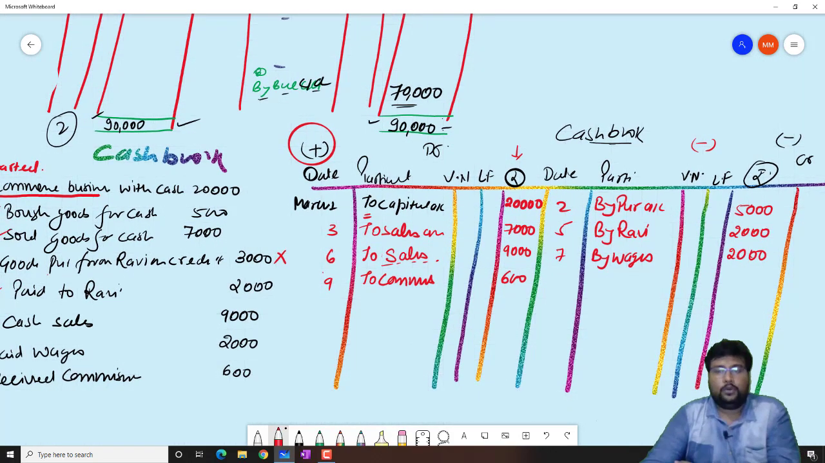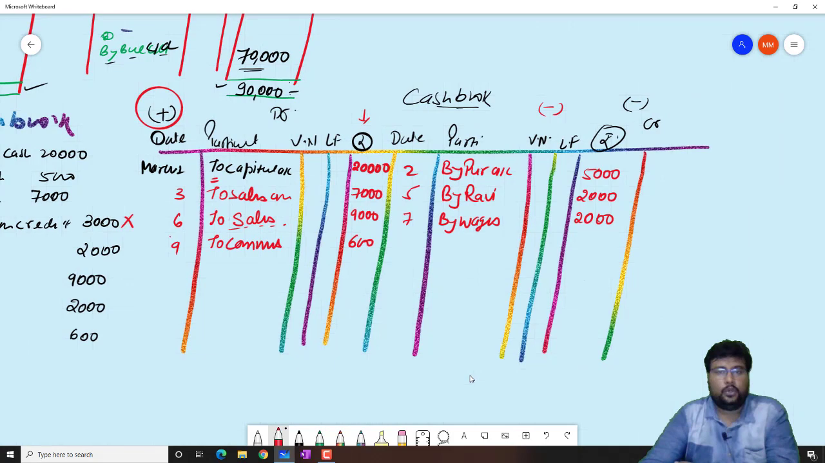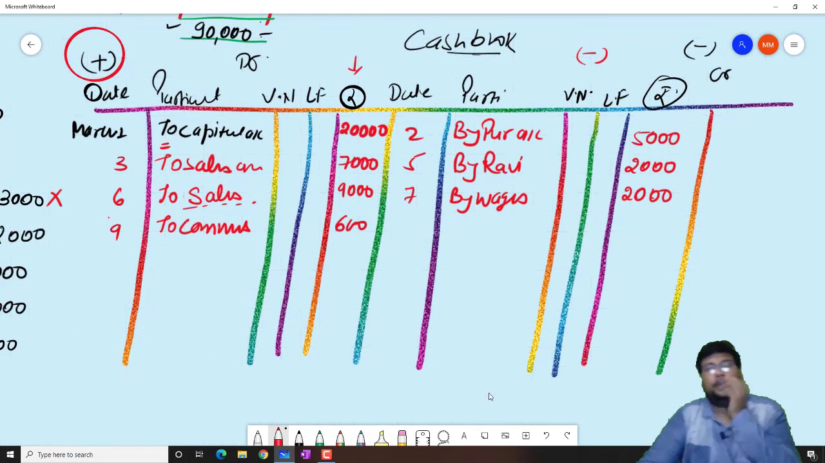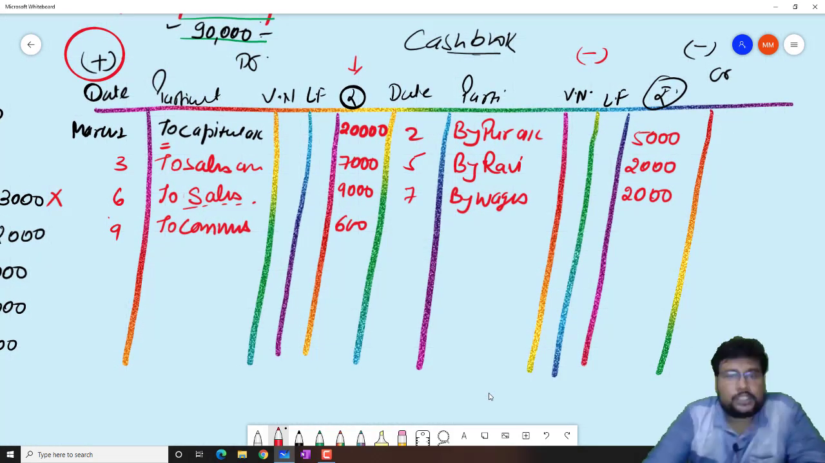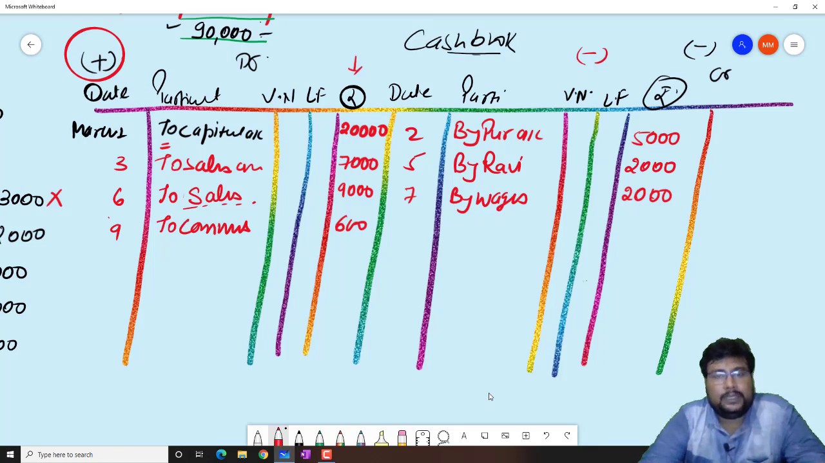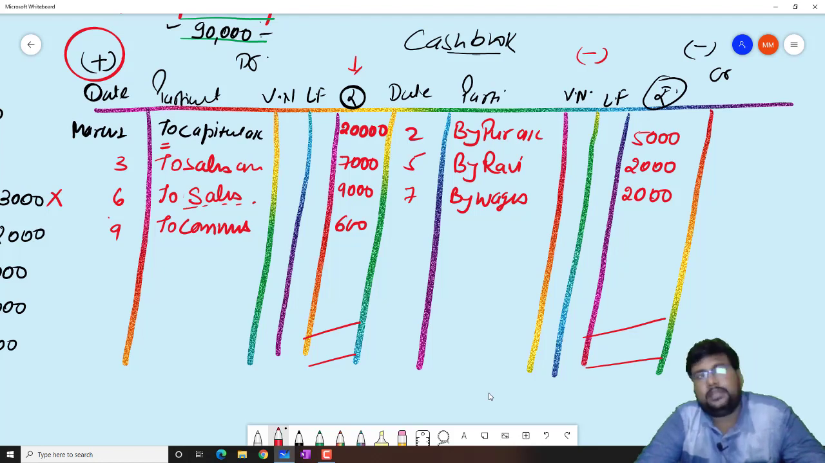Now beta, all things are recorded. Now what do we have to do? We have to find out the total of both sides. 20 plus 7, 27, 27 plus 9, 36, 36,600. And on this side, 5, 7, 9. So which one is higher? This side is higher. So this total will be recorded on both sides. 20 plus 7, 27, 27 plus 9, 36, 36,600.